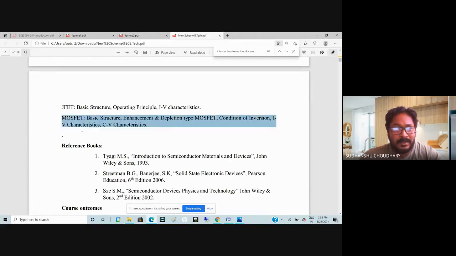That is how the current changes when you apply voltage bias or voltage across the terminals of the MOSFET. Then we'll also talk about the capacitance versus voltage characteristics. So these MOSFETs can also be used as capacitors. So we'll also talk about how the capacitance changes when you apply a bias or voltage around these MOSFETs.